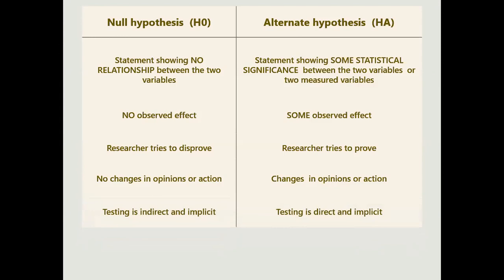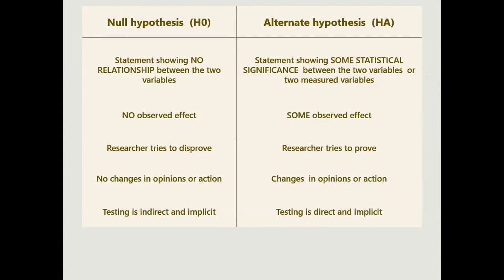Now we can say indirect or implicit testing. What does it mean? Null is something which is said directly. They are not analyzing anything. It is just a disapproval against the statement.